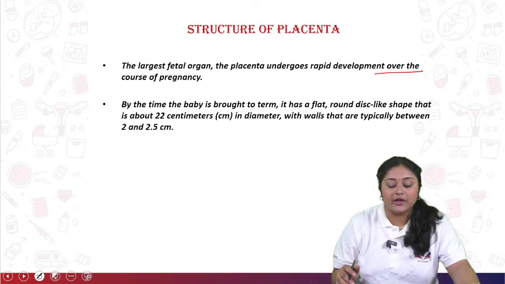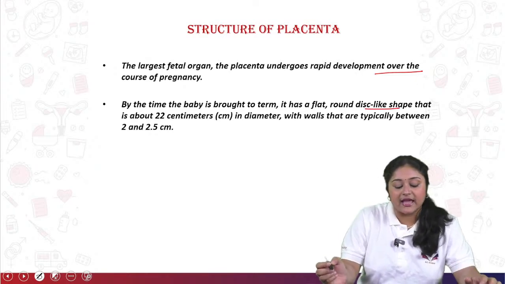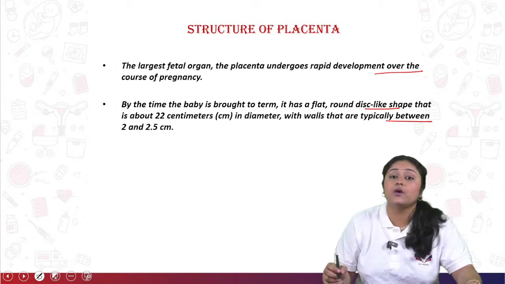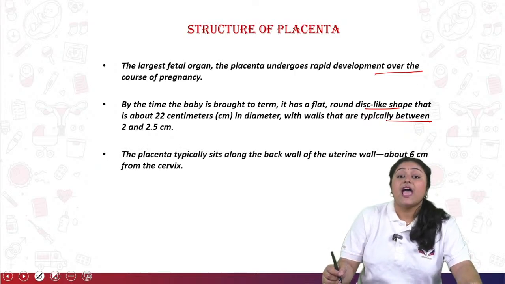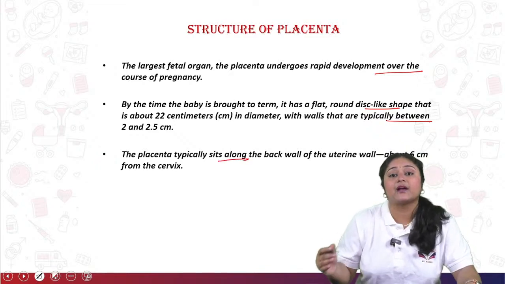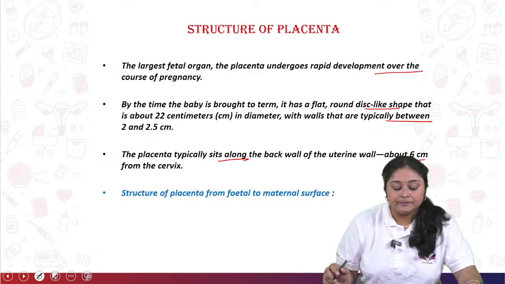By the time the baby is brought to term, it has a flat, round, disc-like structure about 22 centimeter in diameter, with a thickness typically between 2 and 2.5 centimeter, and the placenta typically sits along the back wall of the uterus about 6 centimeter from the cervix. Okay.